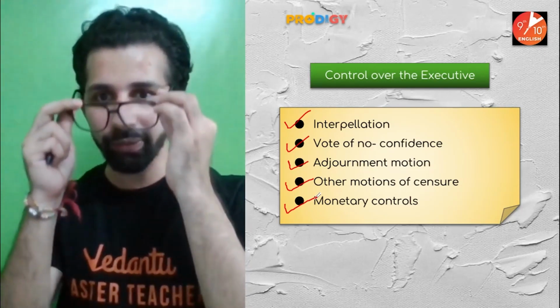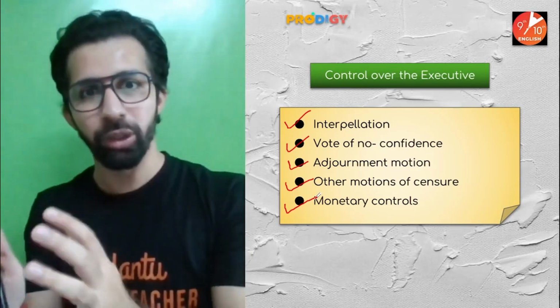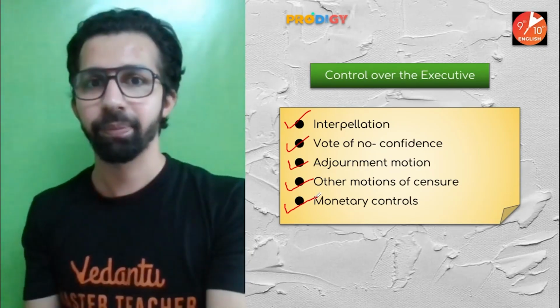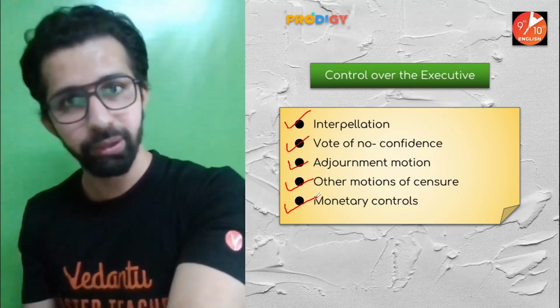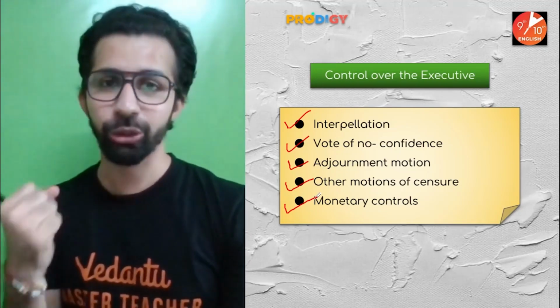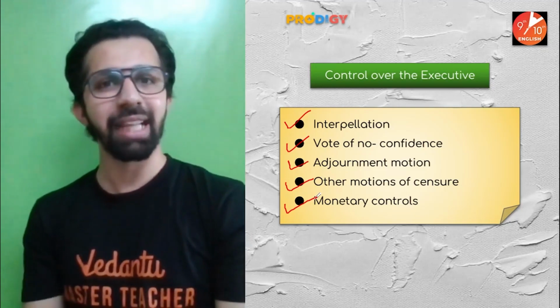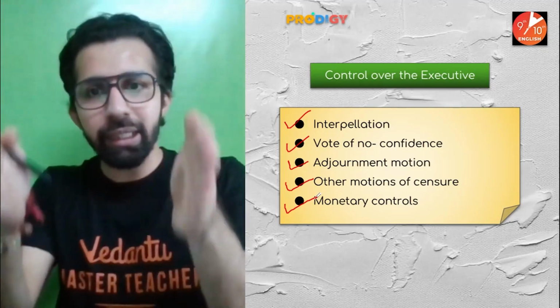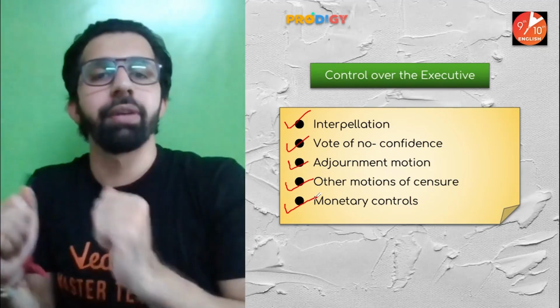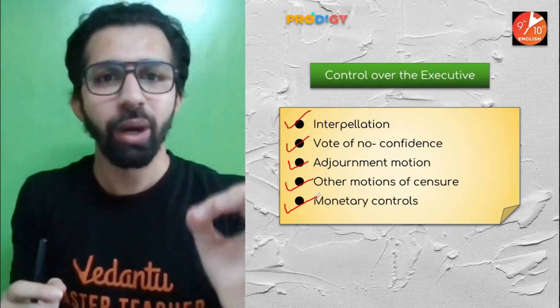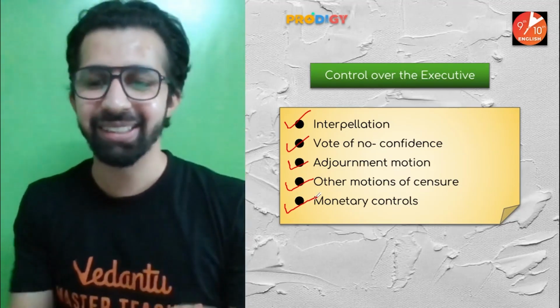Yes, so the executive is responsible to spend the money according to the budget, but again it should not be against the wishes of the Parliament. So they have the control over the money matters as well. So these are controls over the executive. I'm sure, guys, you are able to understand everything. Yes, cool.